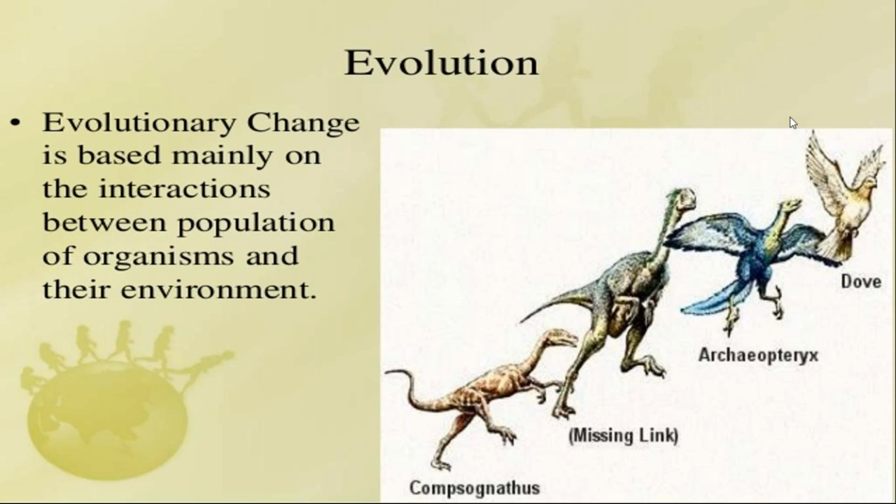How does evolution take place? Evolution occurs as per the environment. Like, students, we started wearing masks. It is evolution in the full population. How does evolution occur in the population as per the environment? Because in the environment, coronavirus is present. Everyone knows that. If we do not wear the mask, the corona infects us. So the full population starts wearing the mask. This is known as evolution. So evolution occurs on the basis of the interaction of individual and environment.